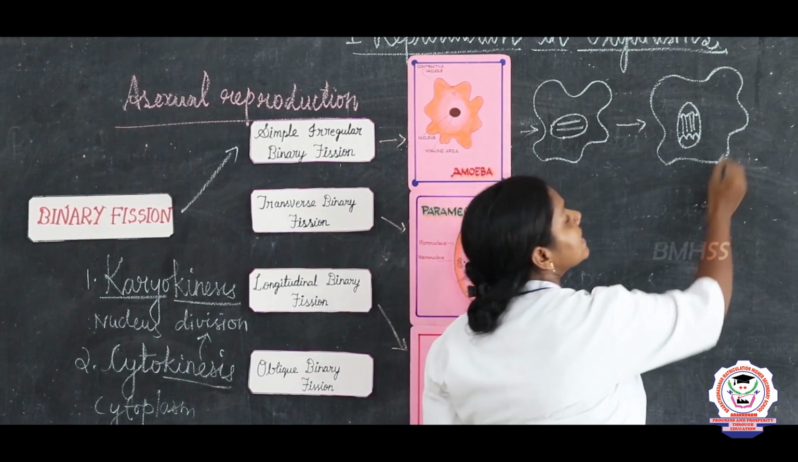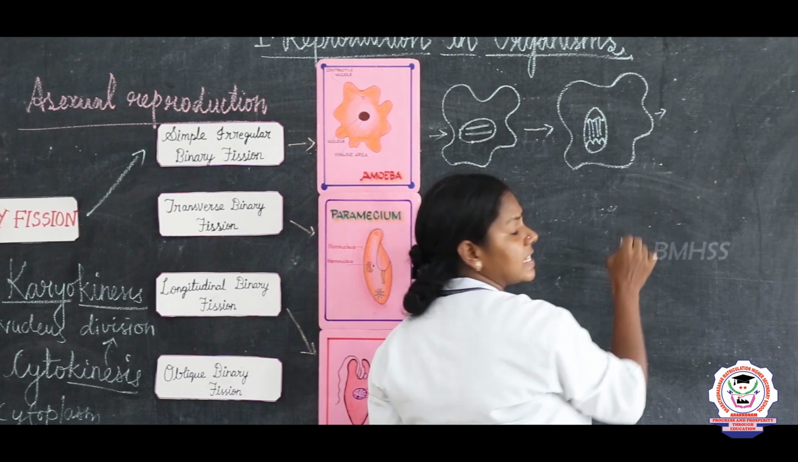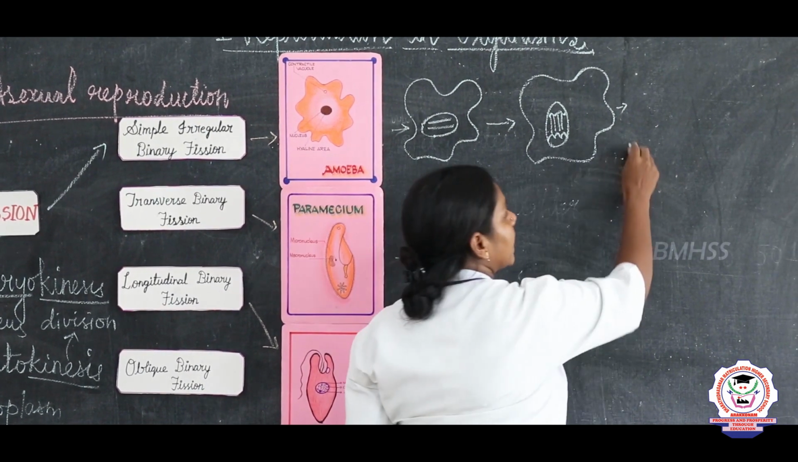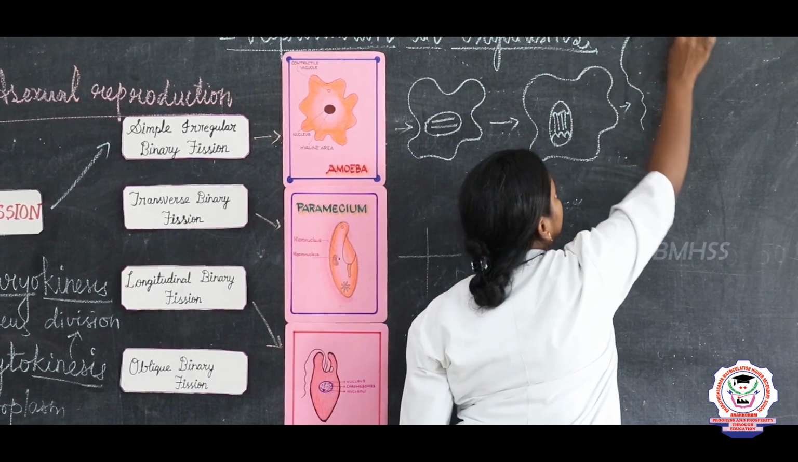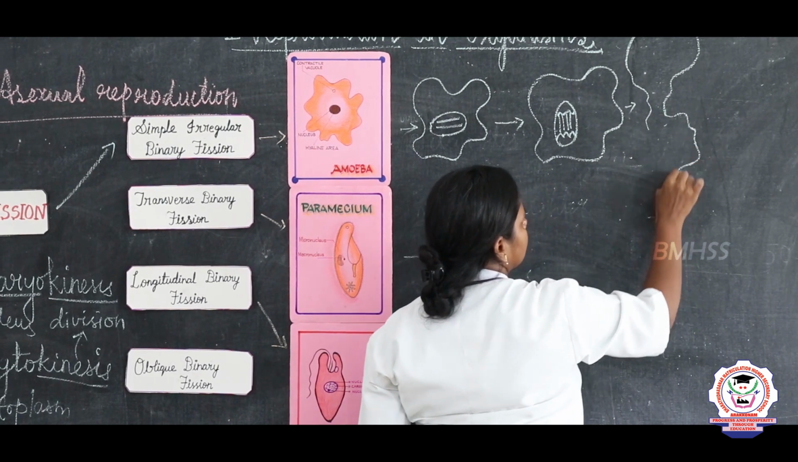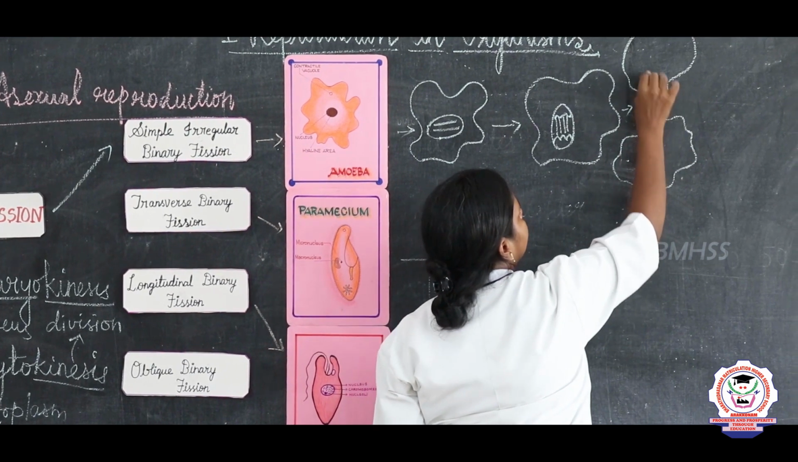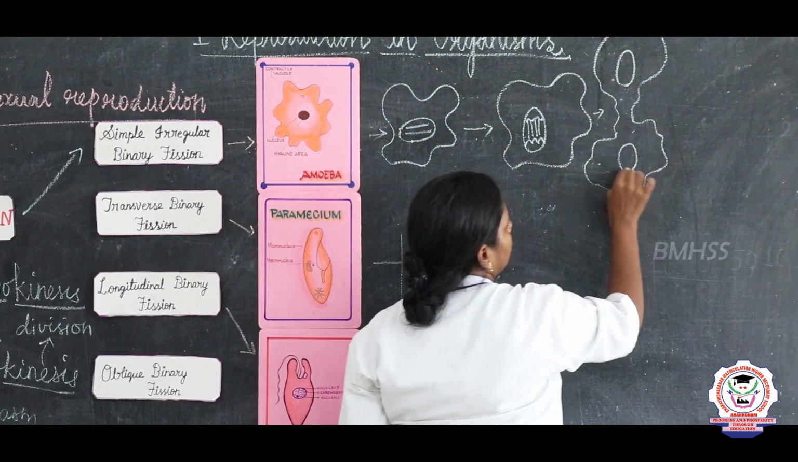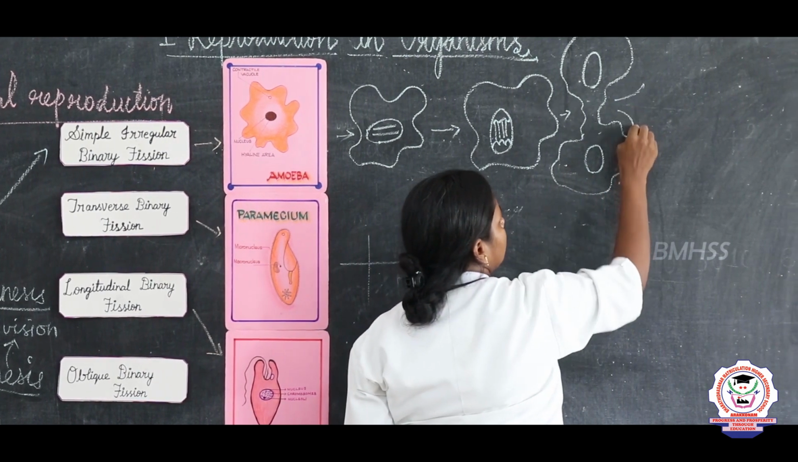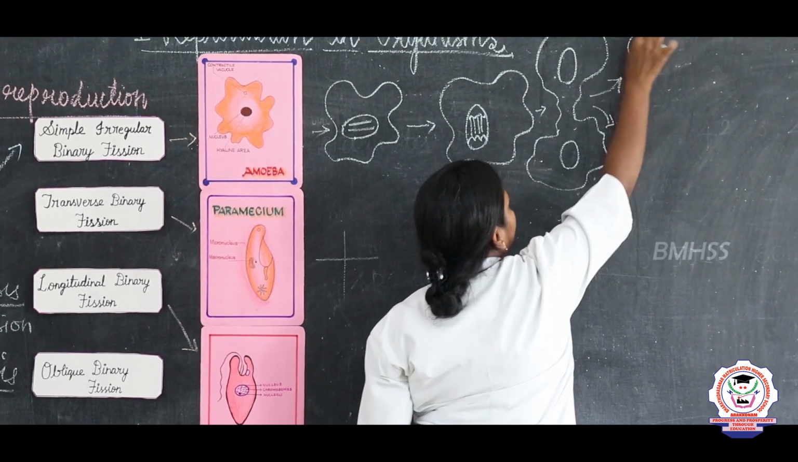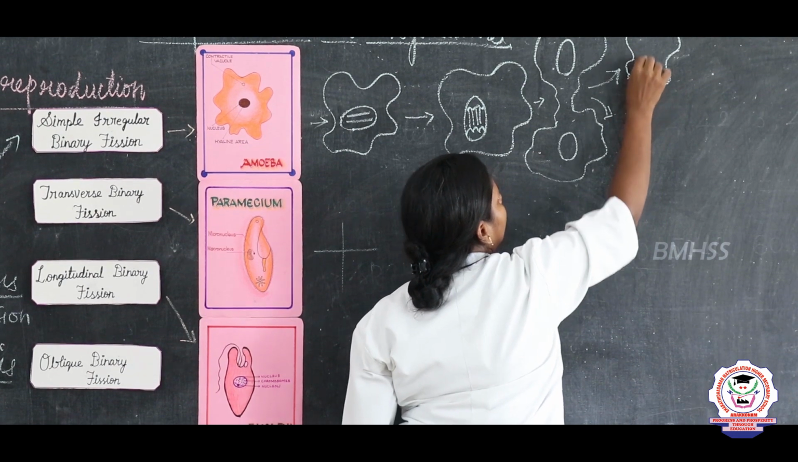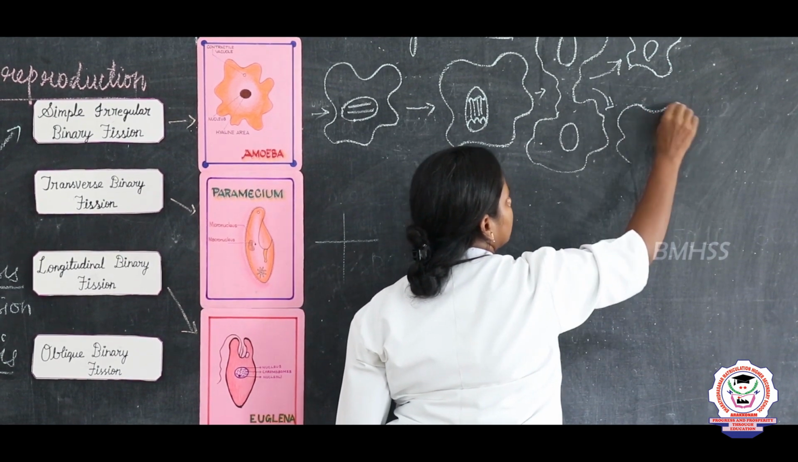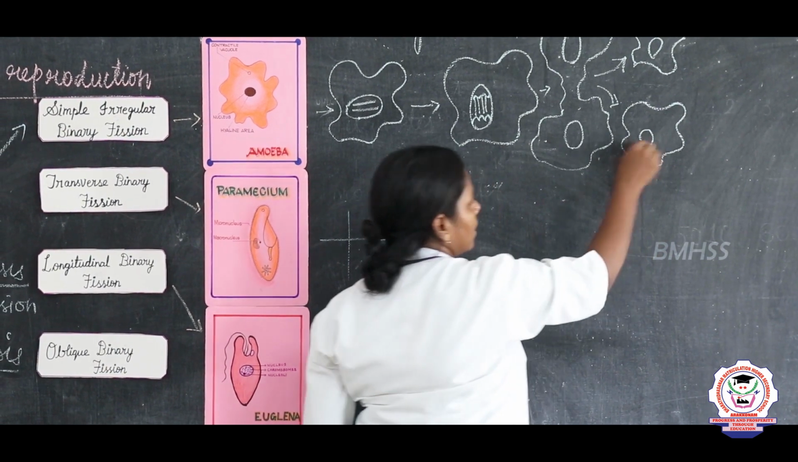And later, cytokinesis. What do you mean by cytokinesis? Division of the cytoplasm. So the organism divides like this. And later this divides into an individual daughter cell, and again this into another individual daughter cell.